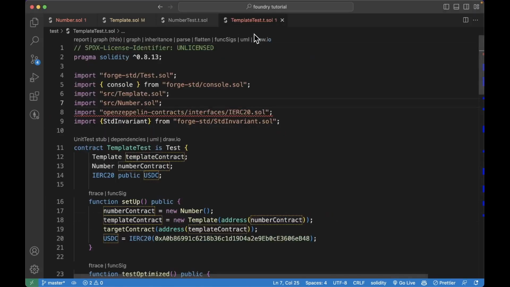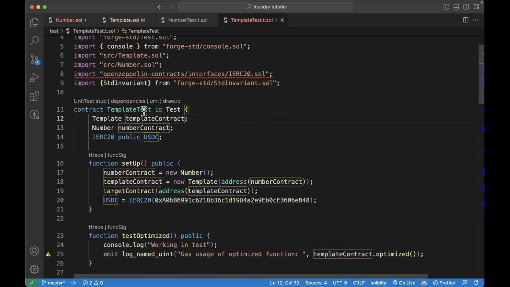Then we have the template test, which is a bit longer, but we'll learn a lot of stuff here. First of all, we're importing the tests, and we're importing console log. You can use this console log both in contracts and in tests. We're importing the template contract, similarly to what we did in the previous tests. We're importing this StdInvariant and the IERC20 interface. So this test will inherit again from the Test contract from the Forge std library.